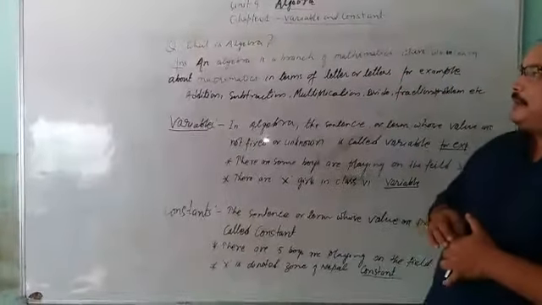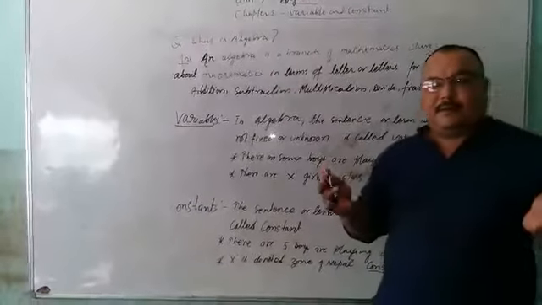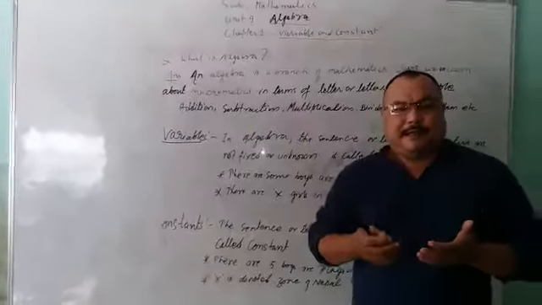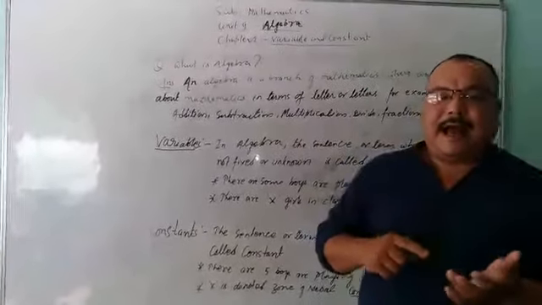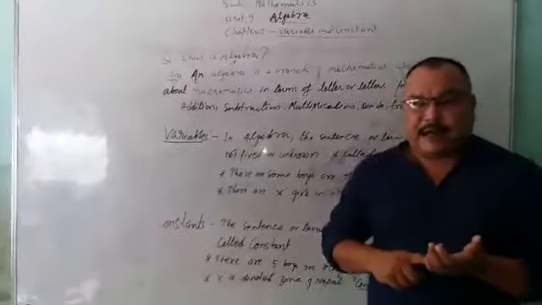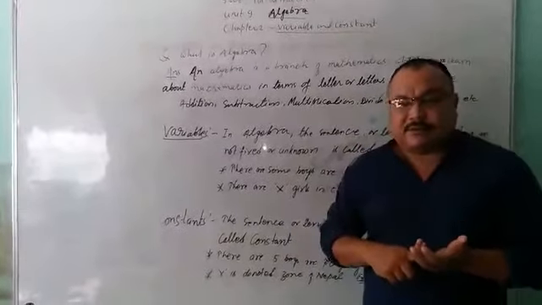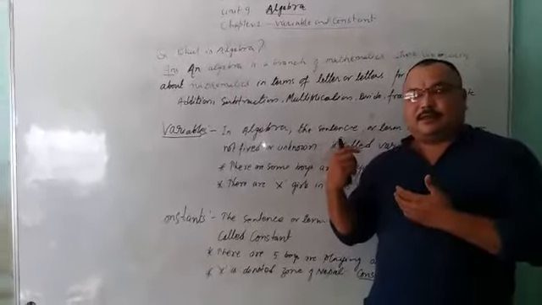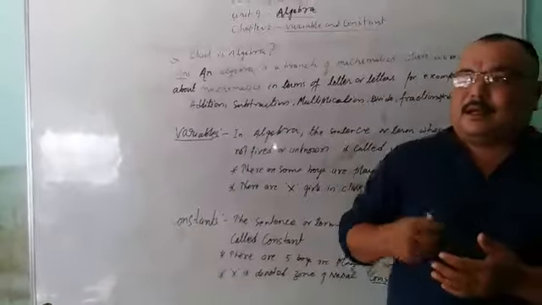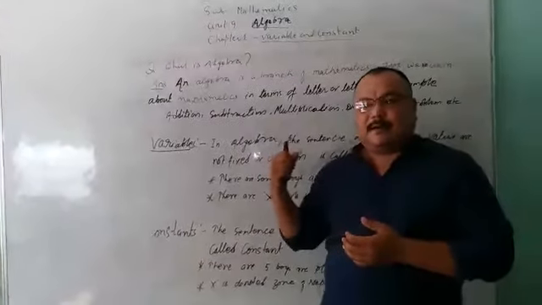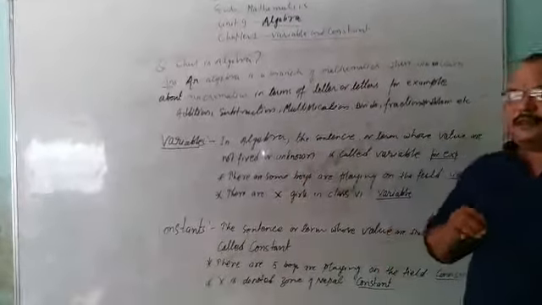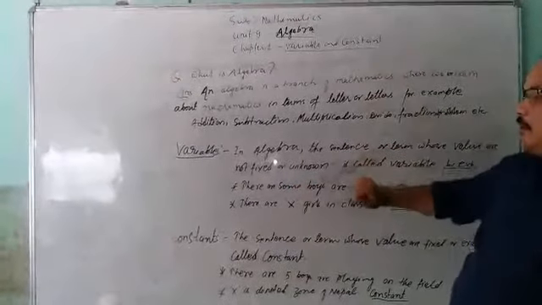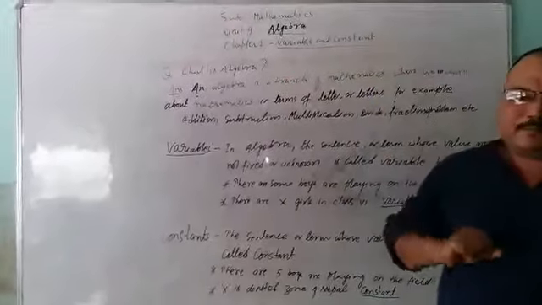So that's why, my dear students, algebra is nothing but a branch of mathematics. It is not difficult, it is very easy, because we already have the ideas of how to do addition and how to do subtraction. The same we learn in this chapter, but in terms of letter or letters. So it is just quite different, but not very difficult. Okay, so our first chapter is variable and constant.